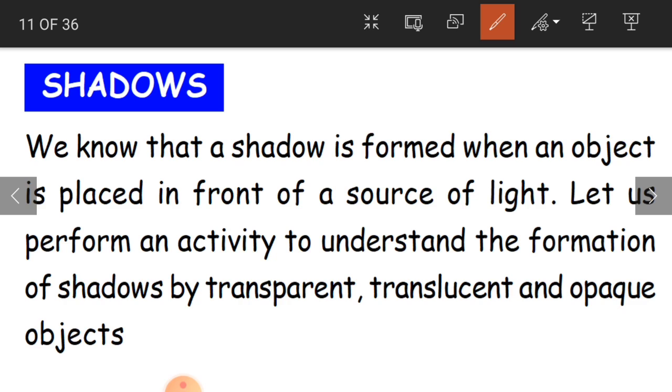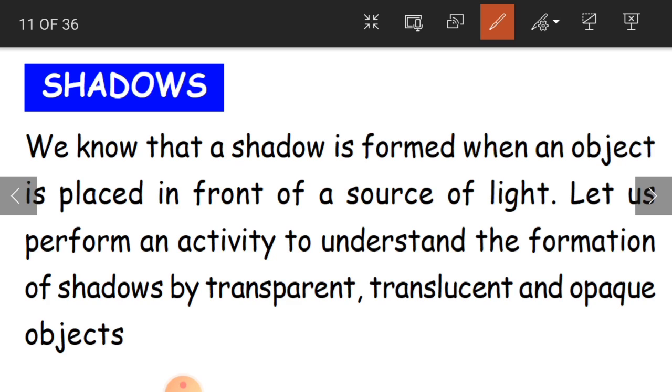When you are walking, what happened? You are blocking the light, and because of that, you are getting the shadow. It is just your body shape. So any non-living or living thing can have a shadow.